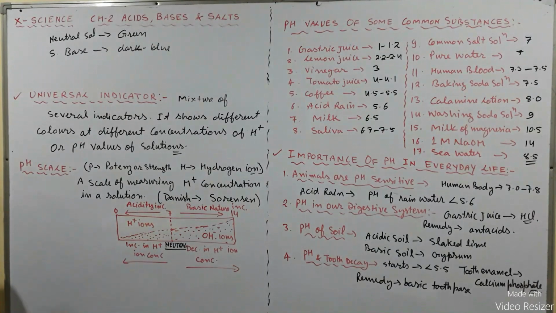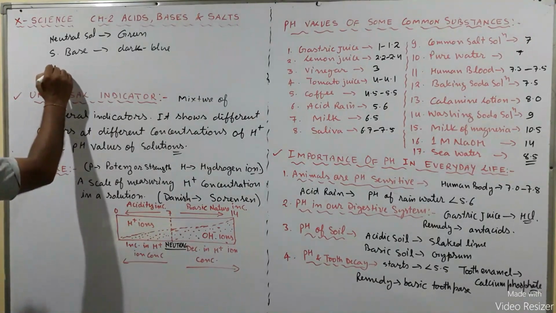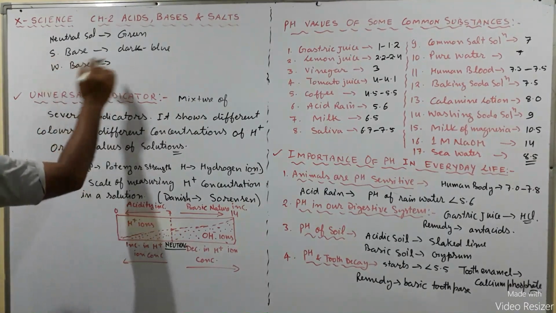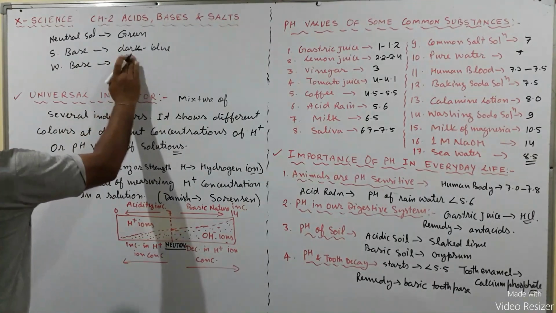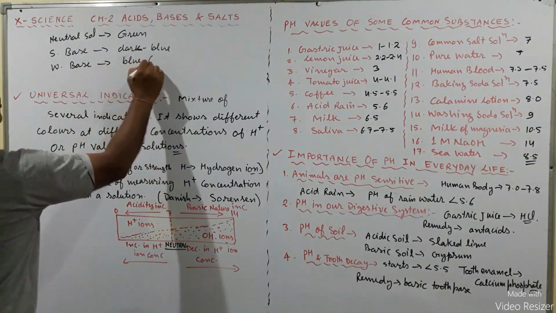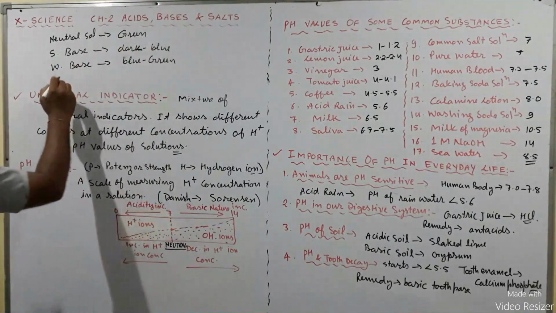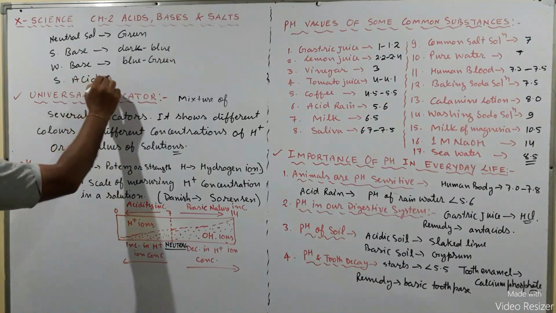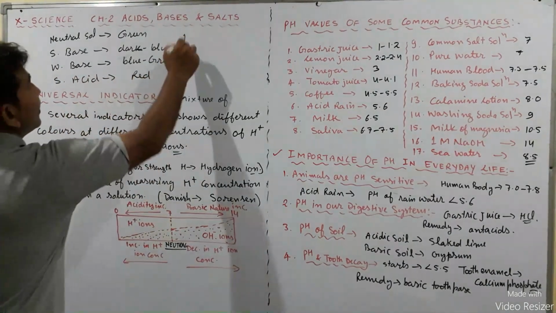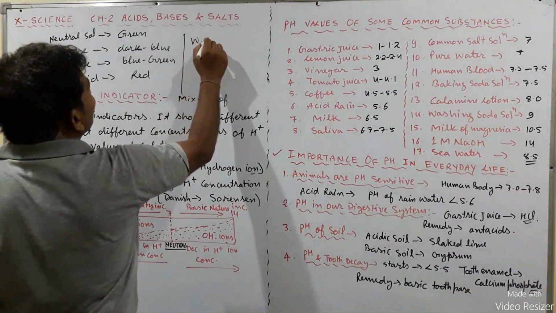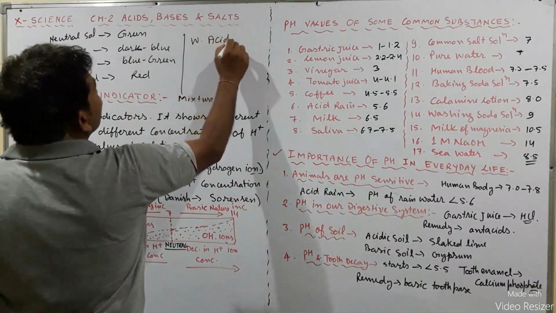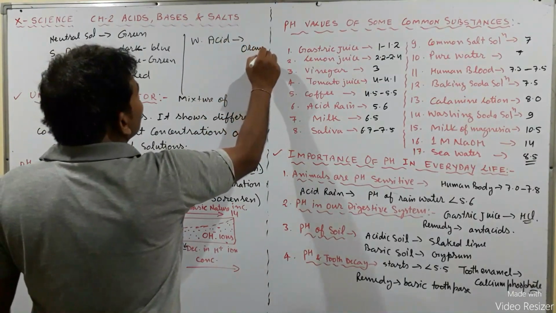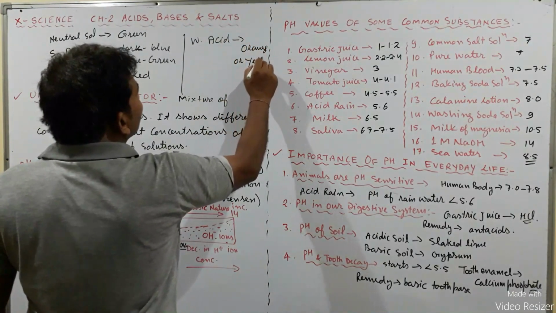But when it is mixed with a weak base, it gives blue green color. When it is mixed with a strong acid, it gives a red color, and when it is mixed with a weak acid, it gives orange or yellow color.